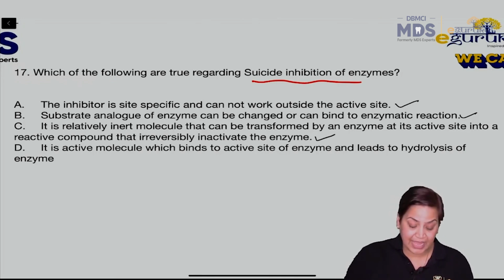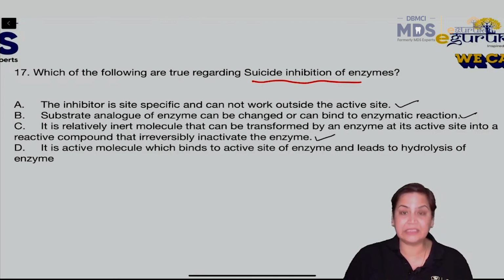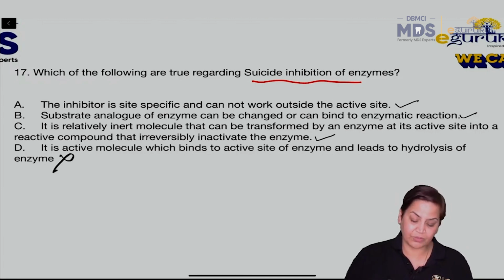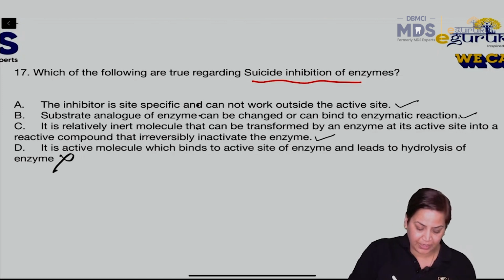That into a reactive compound that irreversibly inactivates the enzyme. Very important. ठीक है, and it is an active molecule which binds to the active site of the enzyme, leads to hydrolysis. This cannot be the option. Right? So these three are true and this is not true. So the answer will be, actually here the option should be given like this.